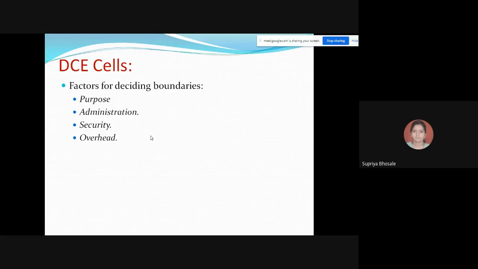Therefore, machines of users who frequently interact with each other, and the resources frequently accessed by them, should be placed in one particular cell and others in other cells. In this way we are defining the boundary for these DCE cells.